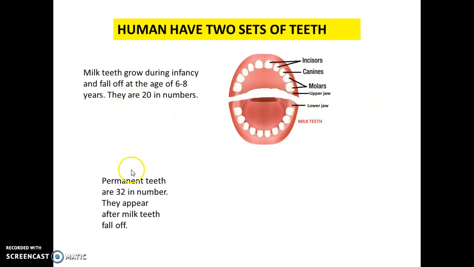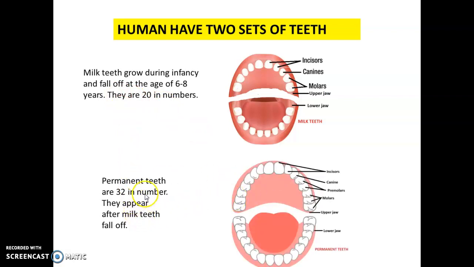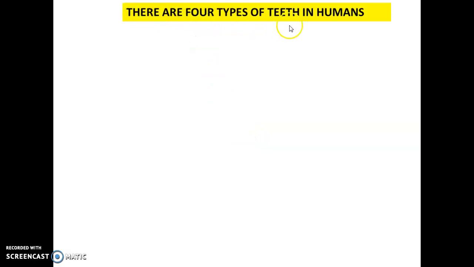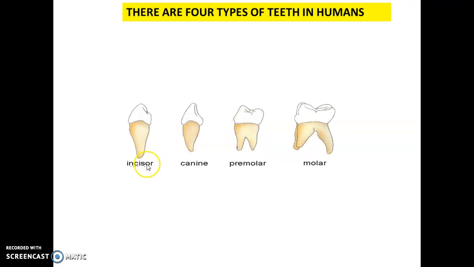When the milk teeth fall off, their place is taken by the permanent teeth. They are 32 in number, and these are incisors, canines, premolars and molars, and the same arrangement can be seen in the lower jaw too. There are 4 types of teeth in humans: incisors, canines, premolars and molars. Here we are taking the examples of permanent teeth.